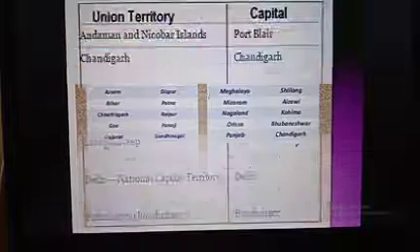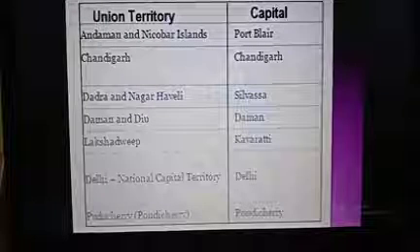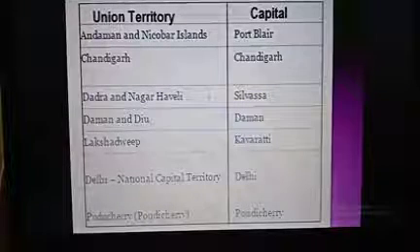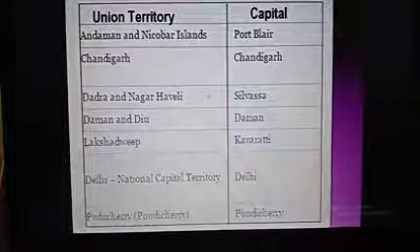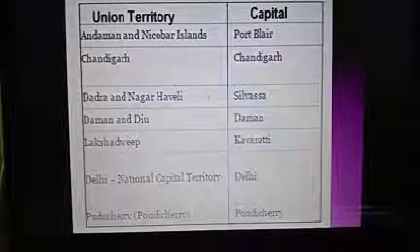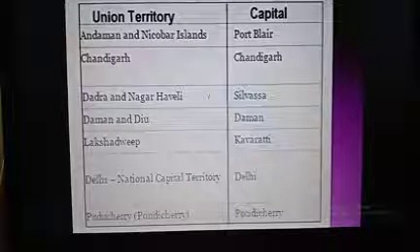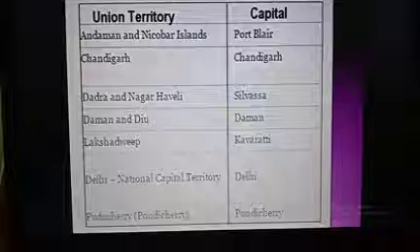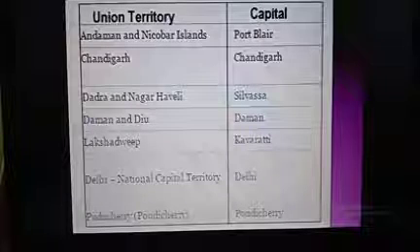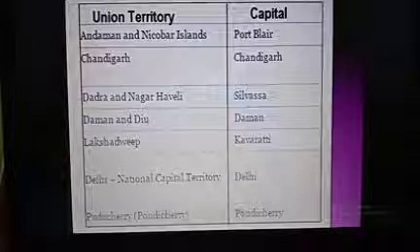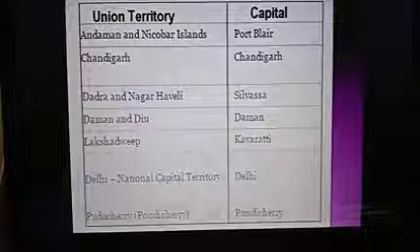Like that, here we study union territories. Here are given 7 union territories, but recently, a few days before, one more union territory was included. Our Prime Minister, our government, included Jammu and Kashmir on 5th August 2019. So we have a total of 8 union territories.